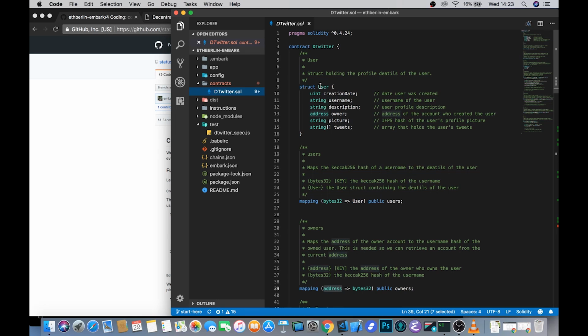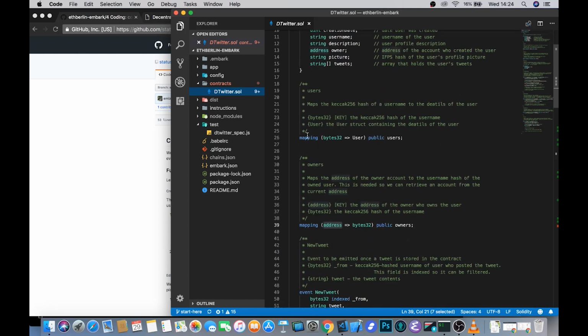So we create a struct for each user which contains relevant information for that user, like when they were created, what the username is, what the description is, which address owns this user, and some string to store the picture. We'll be storing it as an IPFS hash because it's a content addressed store, which means that every single piece of content has a unique hash that it is addressed by. So we can use that hash rather than storing the image itself in the chain, which would obviously be much heavier and more expensive. We just store the hash. And then an array of strings that represents the tweets from the specific user.